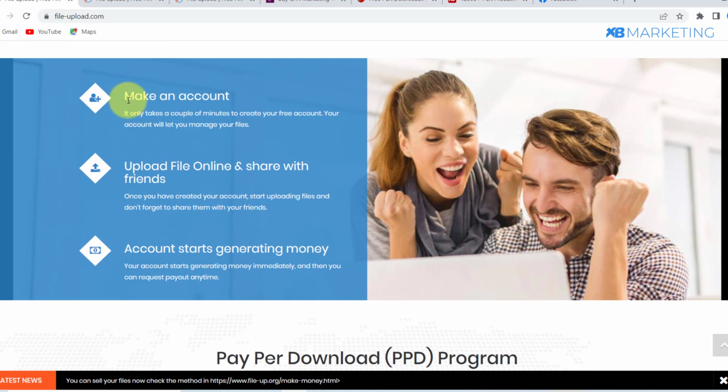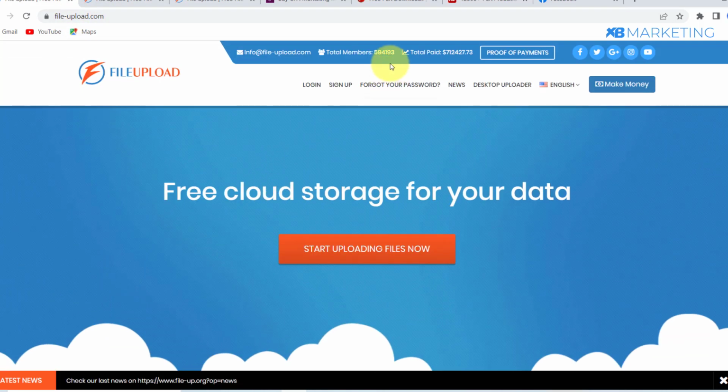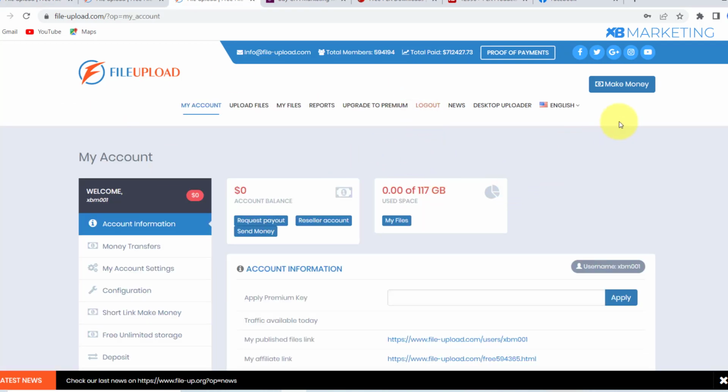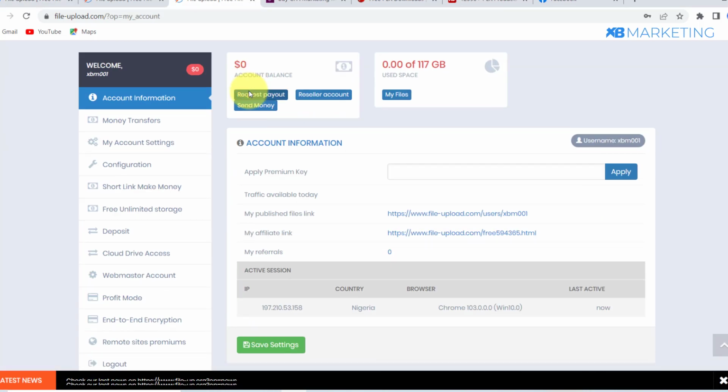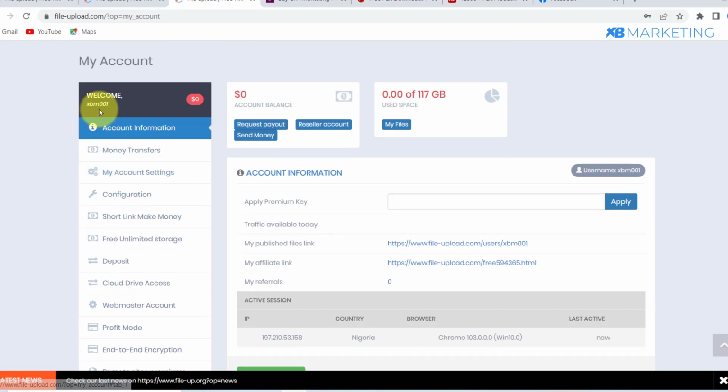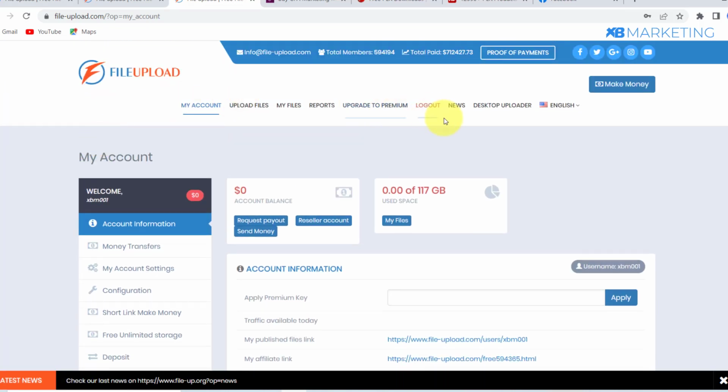So the first thing, as you can see right here, all you just need to do is make an account, and you want to upload your file and share it online, and your account starts generating money. Okay, so what you want to do from here, you want to click on this sign up button right here. Once you click on that, you will be able to create an account. As you can see right here, once you have your account created, everything is going to look like this. It's virtually just the way you create a Facebook account or a Twitter account. It's a very straightforward process.